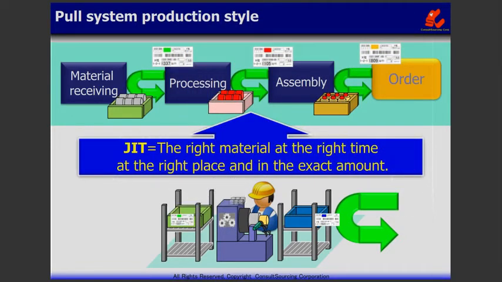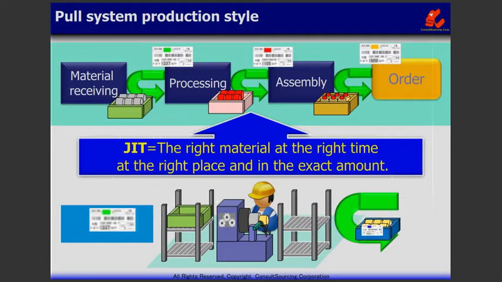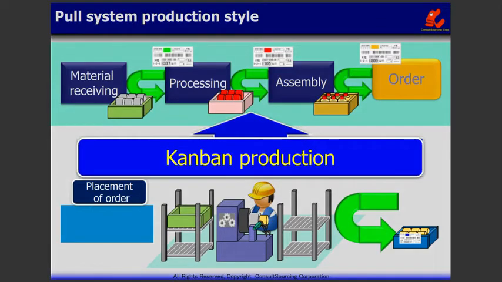The production line will process parts by using materials to fulfill the instructions indicated on the Kanban. Once the parts have been processed, the Kanban will be attached and handed over to the post-process. Now, the Kanban of the materials used for processing will be passed on to the previous process to place an order. In this manner, a pull system production using the Kanban is called Kanban production.